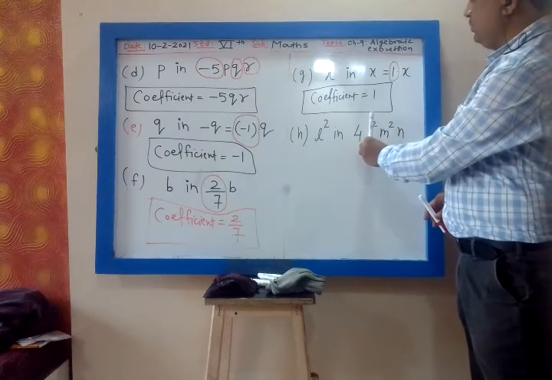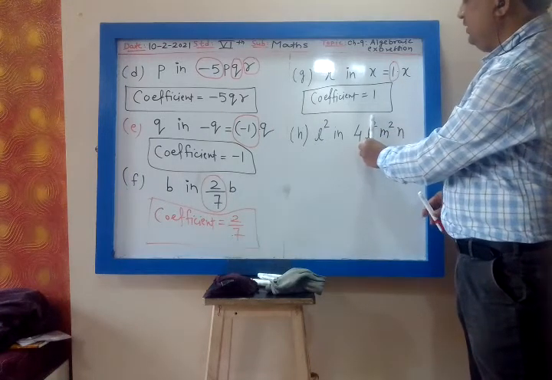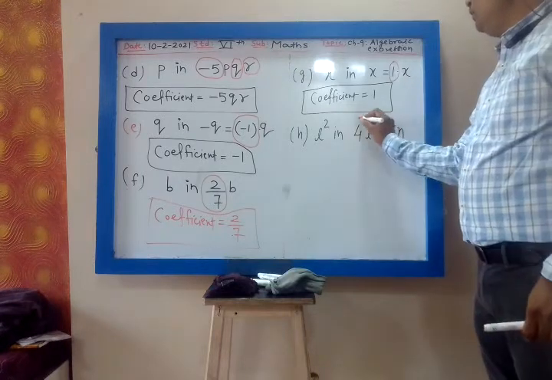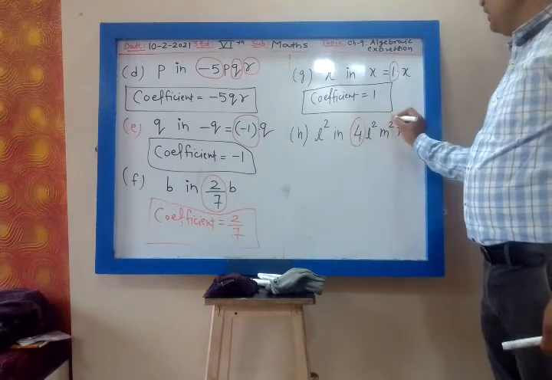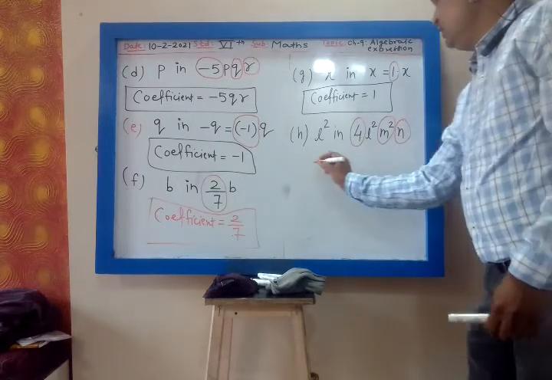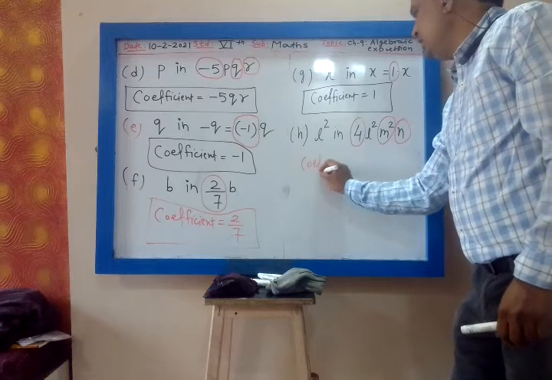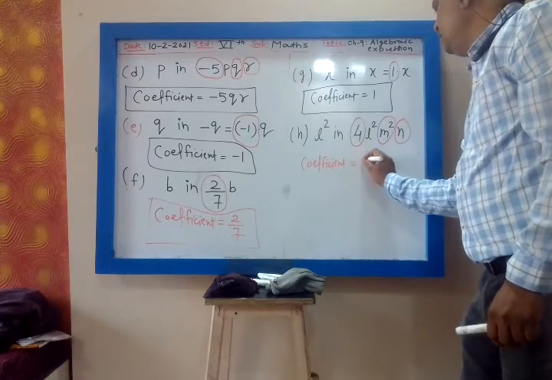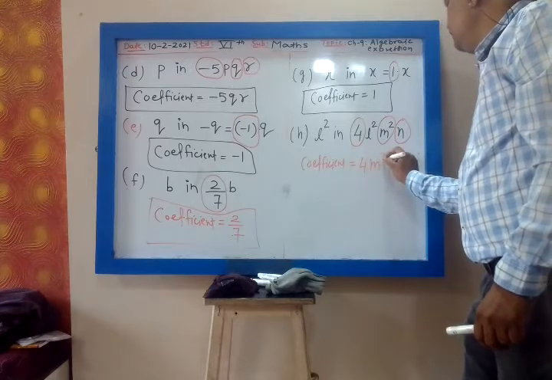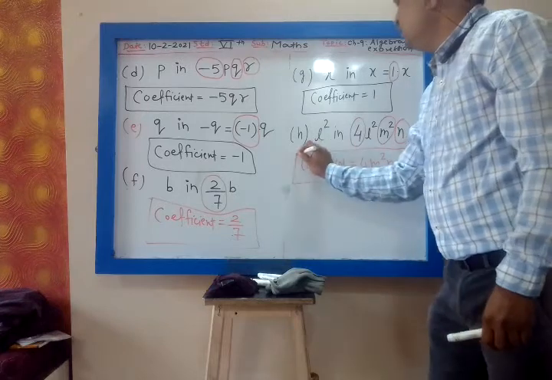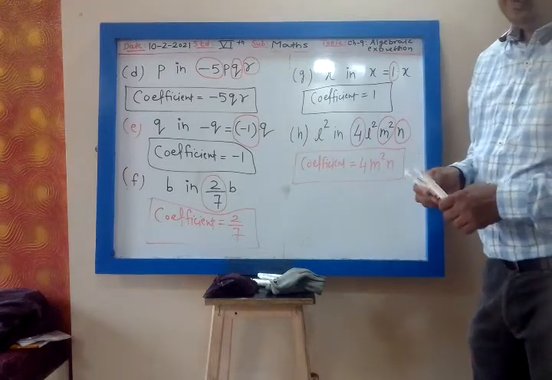Whichever number's coefficient you have to find, that number you have to hide, and the remaining number will be the coefficient. So what is the coefficient? 4 M square N, because we want to find the coefficient of L square. So L square we have to hide.